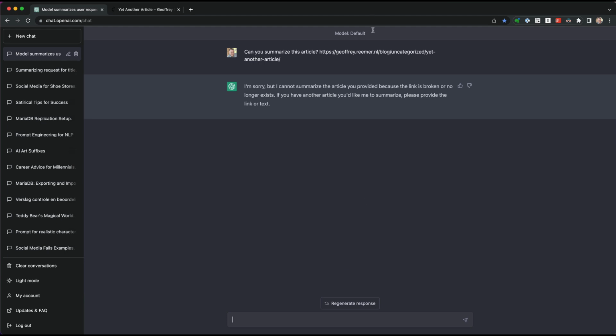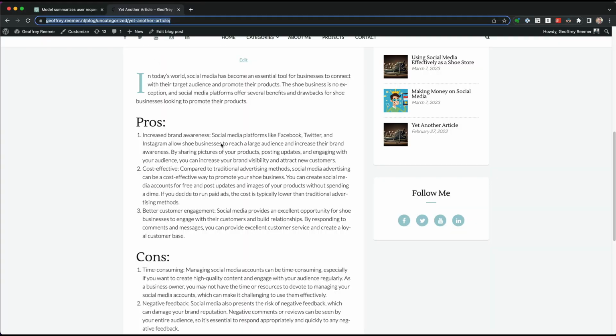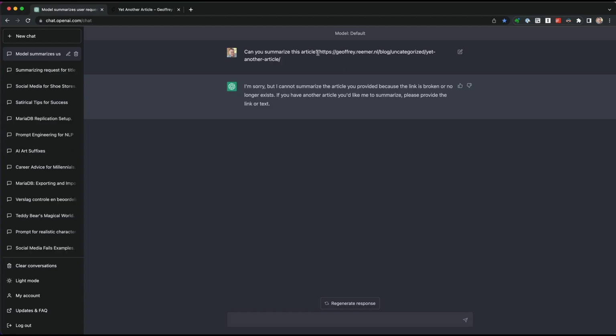Okay, well, the link actually works perfectly. It leads to this page. But this URL doesn't say anything about the content. And if the URL doesn't say anything about the content, that means ChatGPT can't do anything with it. So what does that tell us?